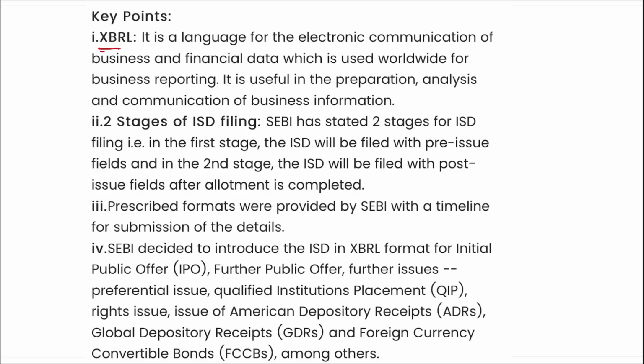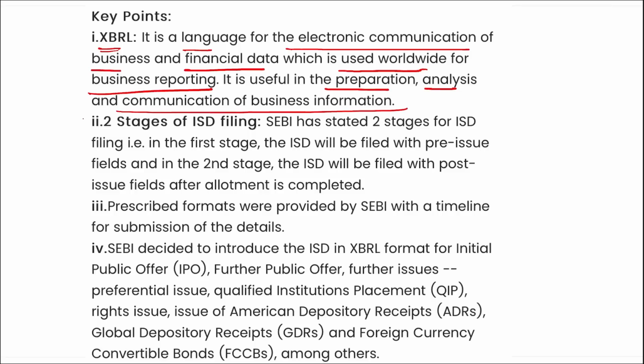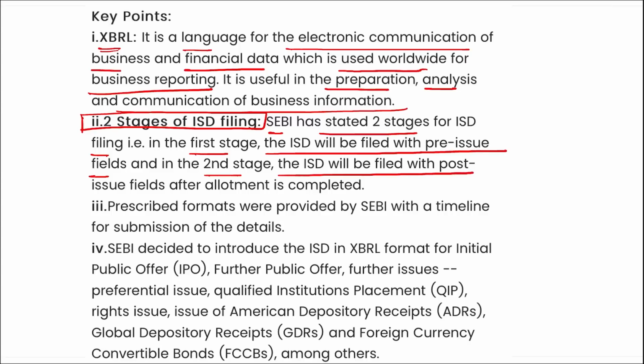Here, if we talk about XBRL, this is a language for the electronic communication of business and financial data that is used worldwide for business reporting. It is helpful in preparation, analysis, and communication of business information. If we talk about the two stages of ISD filing, SEBI has stated that in the first stage the ISD will be filed with pre-issue fields, and in the second stage the ISD will be filled with post-issue fields after allotment is completed. All right.